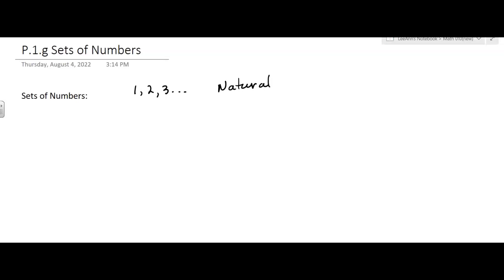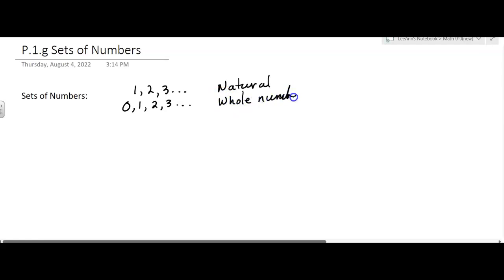Then somewhere around kindergarten, they introduced the concept of 0. And so it was all the natural numbers you already knew plus 0. And then these were called the whole numbers. So notice that every natural number is also a whole number.